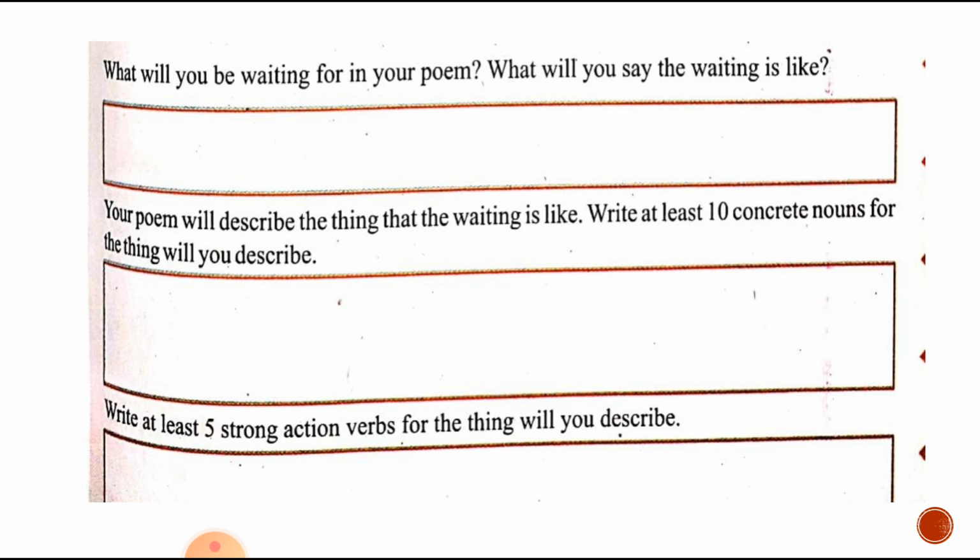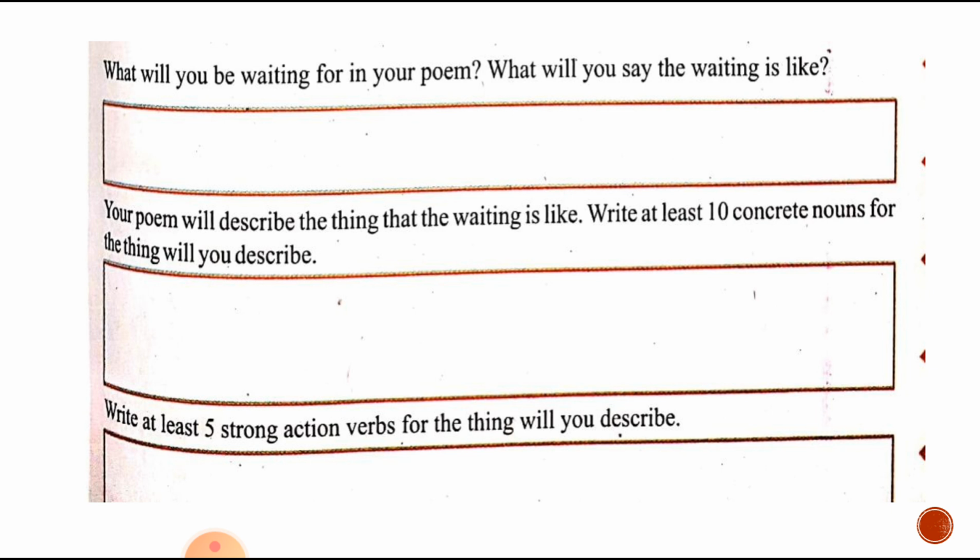The chatak waits for the clouds to gather in the sky and pour water to quench its thirst. The 10 concrete nouns for the waiting are thirst, dry throat, strained eyes, impatient, cloud gathering, water pouring, quench, long wait, disappointment, and bliss. All these concrete nouns I will describe in my poem.